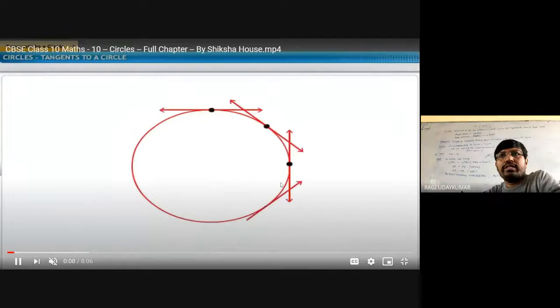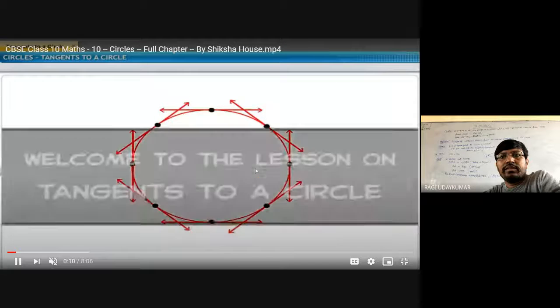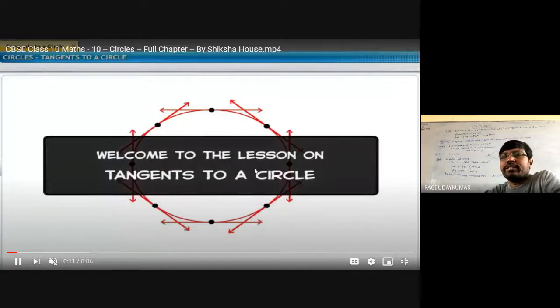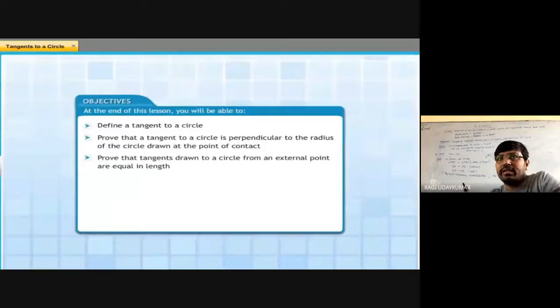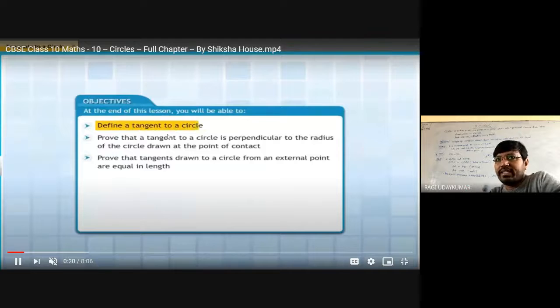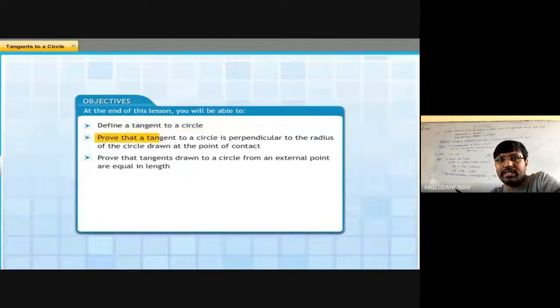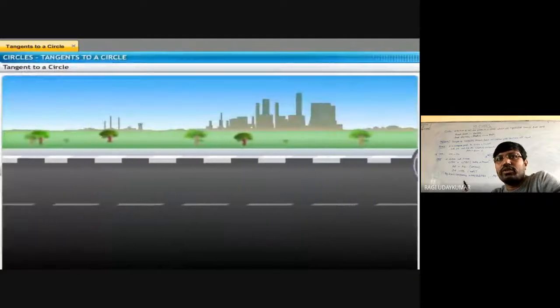Now, if you take into consideration tangents to circles, let us revise the theorems we have learned. The definition of a tangent, and prove that a tangent to a circle is perpendicular to the radius of the circle drawn at the point of contact. These are the things we learned already, which I explained to you. Once let us revise this. Prove that the tangents drawn from an external point to a circle are equal in length. If we draw tangents from an external point, they are equal.